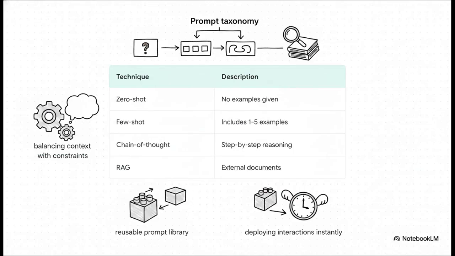Here is your ultimate prompt taxonomy cheat sheet. Good prompts balance context with constraints. By treating your prompts like modular, testable code, moving from simple, zero-shot instructions to few-shot examples where you show it the pattern, you build a really powerful, reusable prompt library. You stop reinventing the wheel and start deploying highly successful interactions instantly.